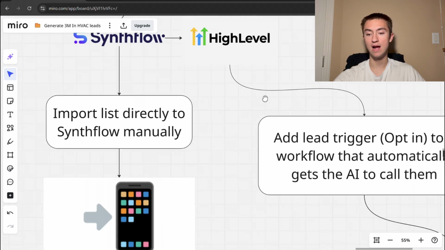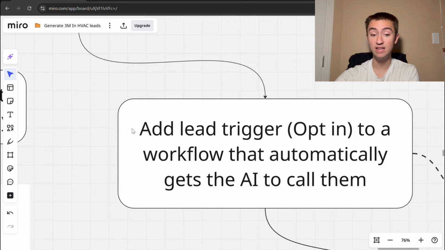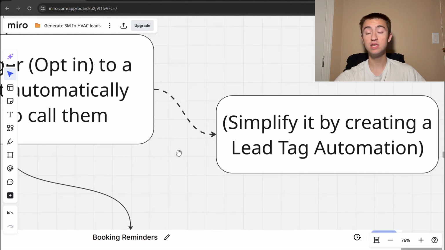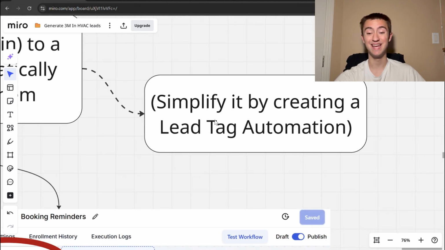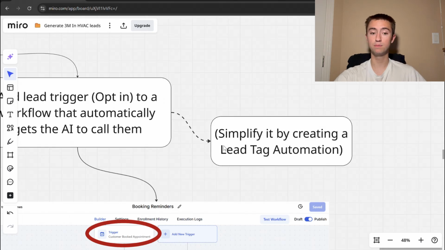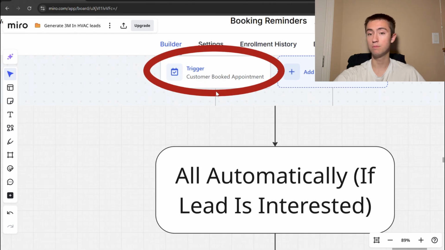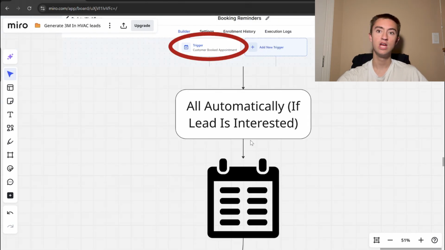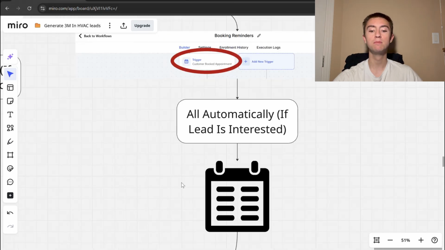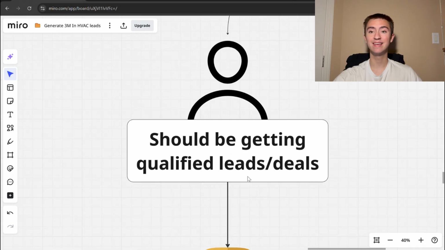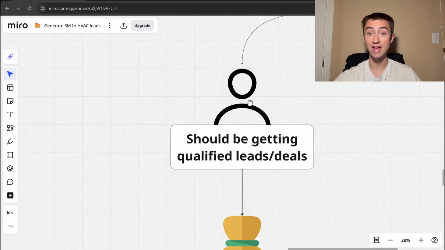Now, through Go High Level, again, kind of like we talked about, you're going to add a lead trigger, something like an opt-in, then it's going to automatically get the AI to call them. Now, you can do this even further by simplifying it by creating a lead tag automation. For simplicity purposes, this is all you're really going to need to do. Then from there, again, you're going to want to change the trigger to whatever. Then all automatically, it's going to book that lead. Again, if the lead's interested, if they're actually interested, right? If the AI caller calls them and they want to book a call, it's going to book it automatically to the calendar. Now from there, you should be getting qualified leads and qualified deals all through AI,